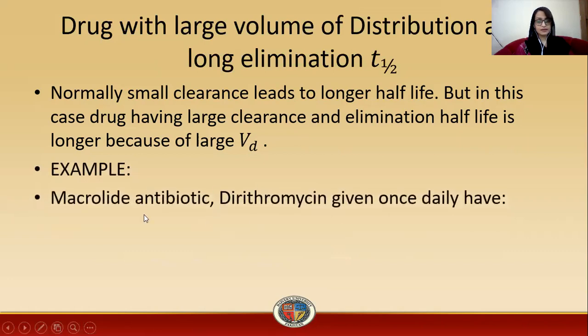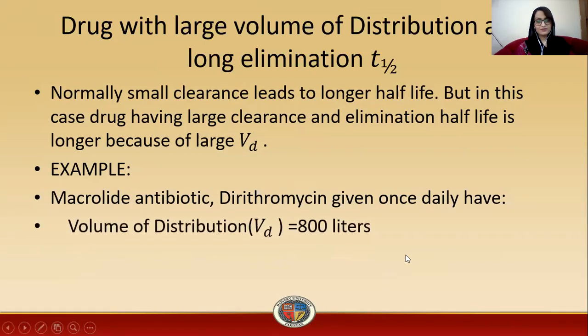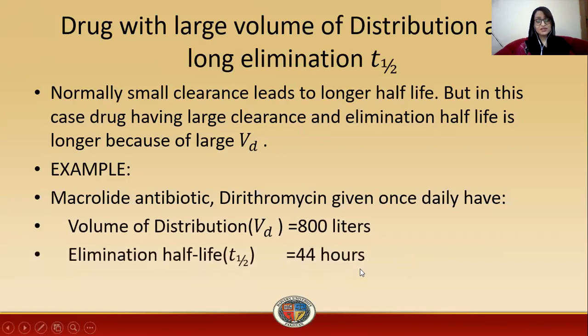We consider the example of the macrolide antibiotic erythromycin, given in once daily dosing. It has a volume of distribution of 800 liters, an elimination half-life of 44 hours, and a clearance rate of 226 to 1040 ml per minute.